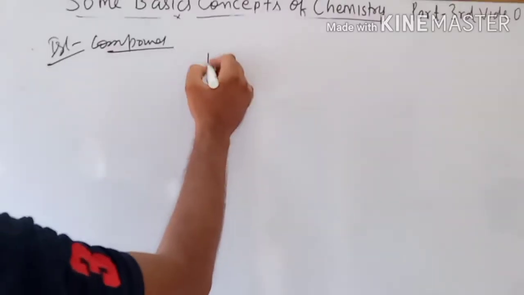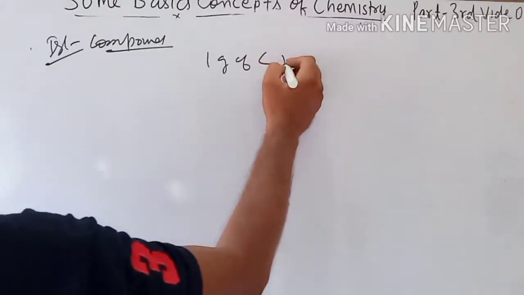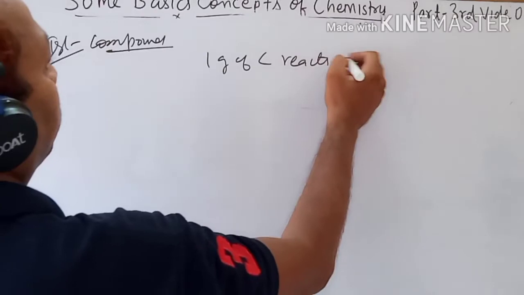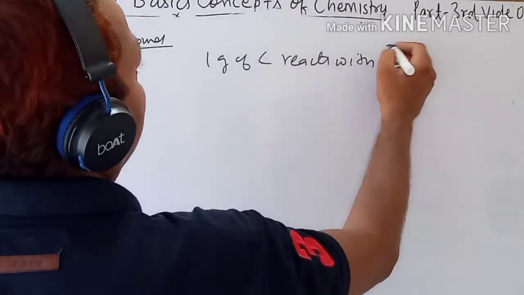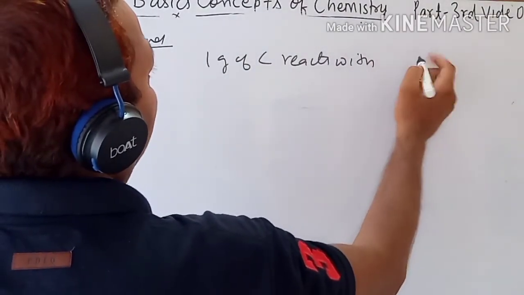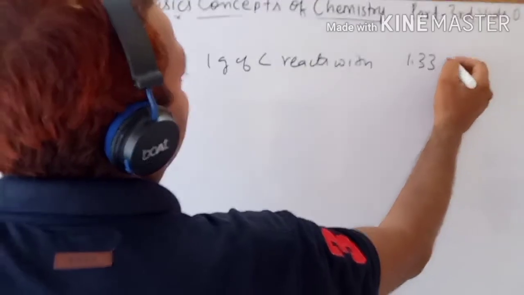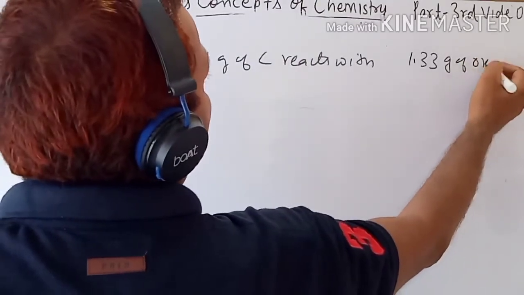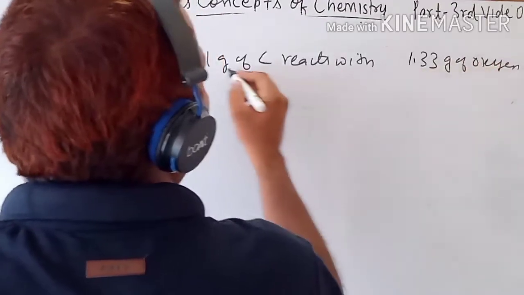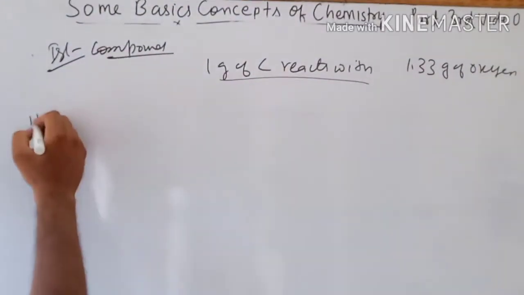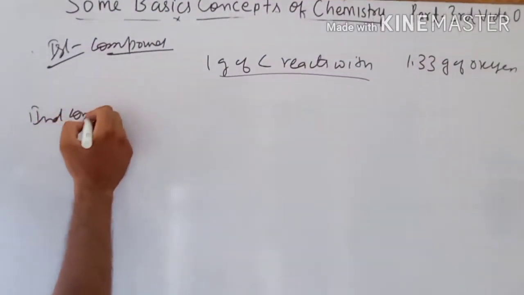Summary of the first compound: 1 gram of carbon reacts with 1.33 gram of oxygen. Now the second compound.